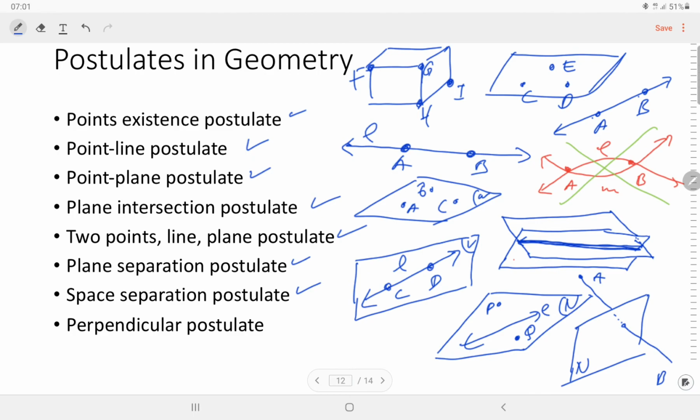And then the last is the perpendicular postulate. We want to have only one line through a given point that is perpendicular to a given line or plane. This is the line L, and we have the point P. Another condition is we have the line L and this is the point P, so we can draw a perpendicular line from point P.